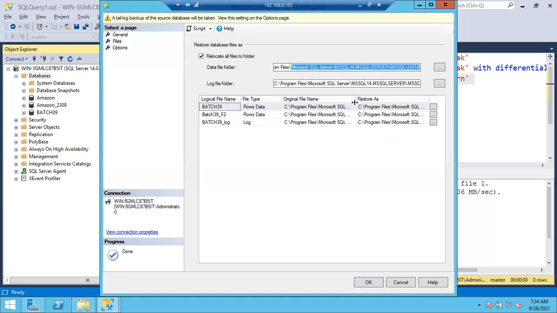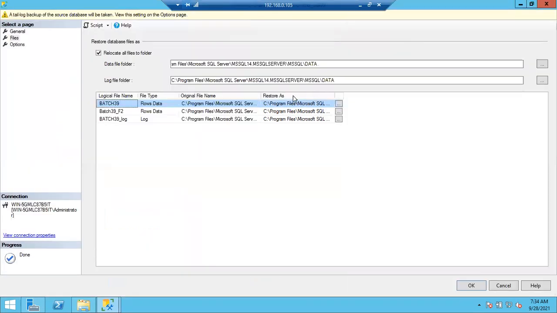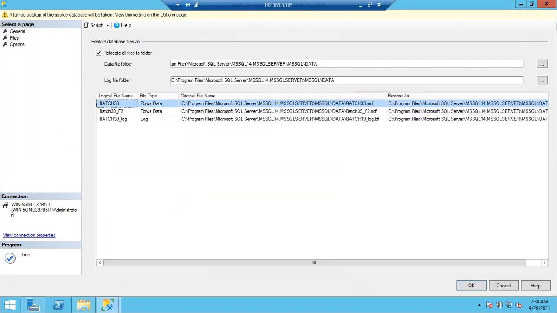Simply, I'll tell you. Here is your original file name, and once you restore, this is the path it is going to restore to. If you are restoring in the same instance, the paths will be the same. The original file name path is the same, and the restore-as path is also going to be the same. If you are restoring in a different instance, the path will be changed, right? So if you select this option, it will take the new path, the destination path.